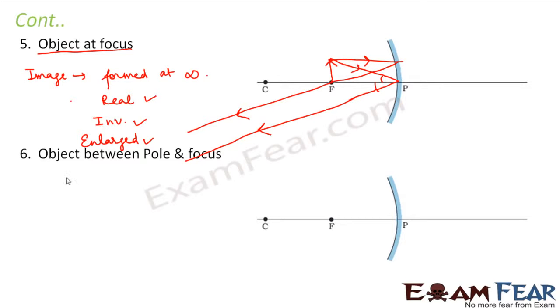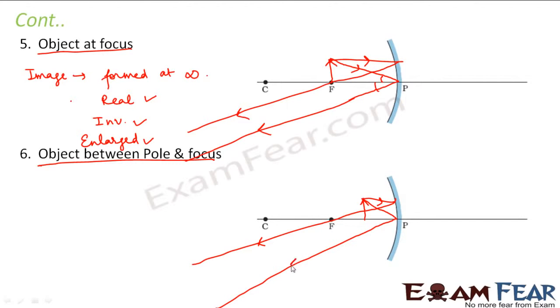Now let us look at the last scenario where the object is placed between the pole and the principal focus. So we brought the object even closer. So now what will happen? A ray of light parallel to the principal axis, after reflection, will pass through the principal focus, right? Another ray of light which will approach the pole obliquely, after reflection will go obliquely.